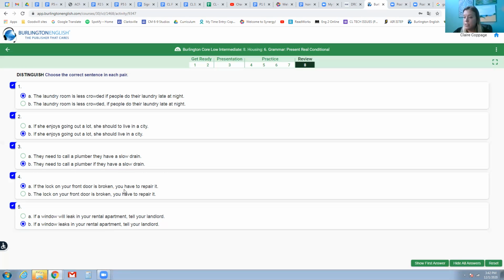And we also have those modal verbs, you have to repair it. They need to call a plumber if they have a slow drain. She should, here are should statements, como deber. We can use that in the real present conditional.